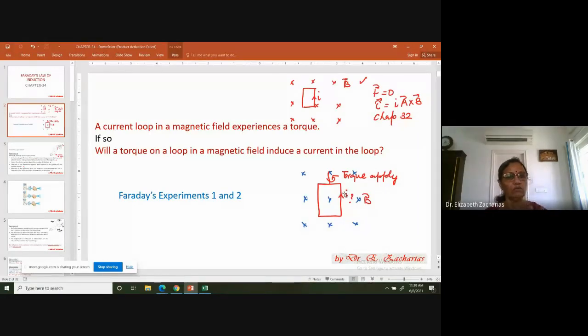So torque is now the action, not the reaction. Okay, now you turn it. If you turn it, as a reaction, will a current be formed in the coil, in the loop? So this quest to find out whether this will happen led to Faraday's experiment 1 and 2. Okay, so quickly I'll explain what is Faraday's 1.